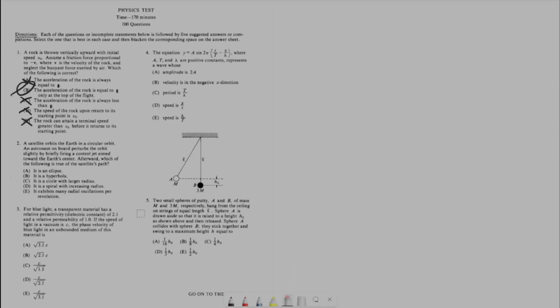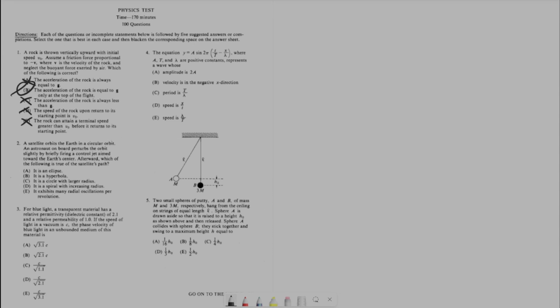Let's see. A satellite orbits the Earth in a circular orbit. An astronaut on board perturbs the orbit slightly by briefly firing a control jet aimed toward the Earth's center. Afterwards, which of the following is true of the satellite's path? It is an ellipse. That's probably right. Hyperbola.